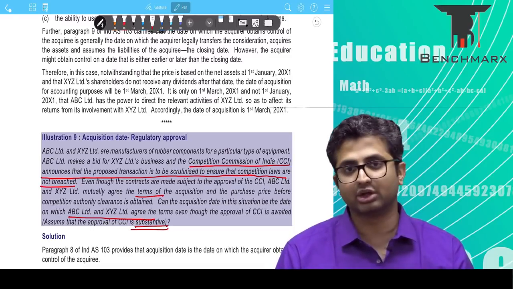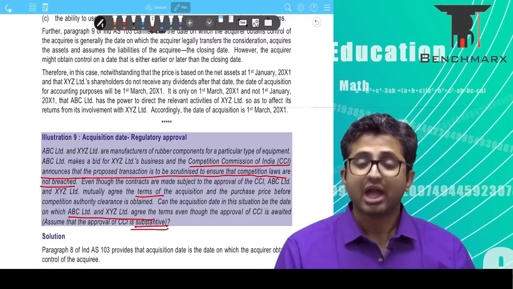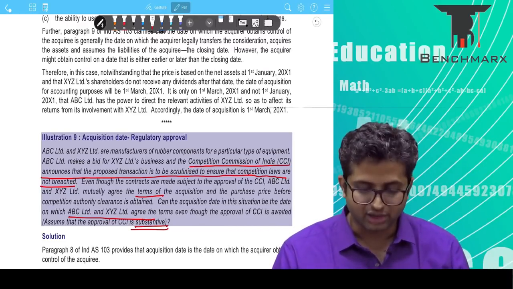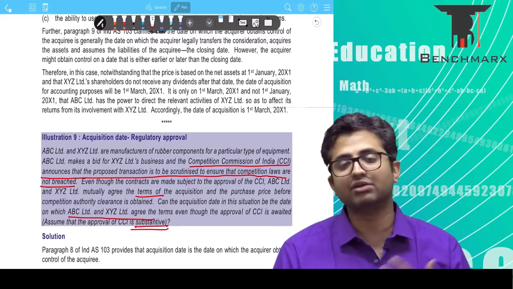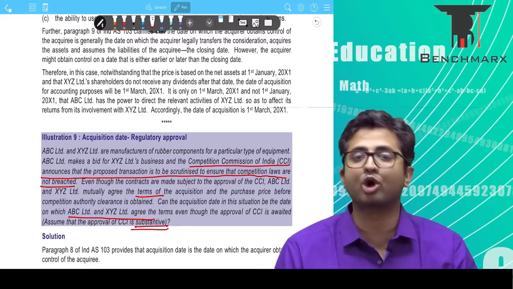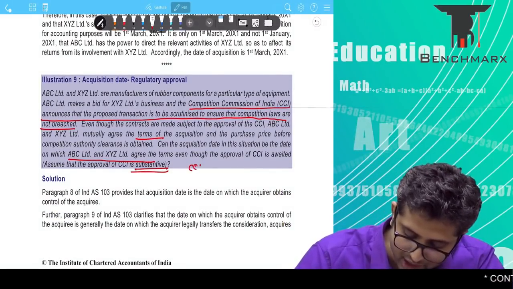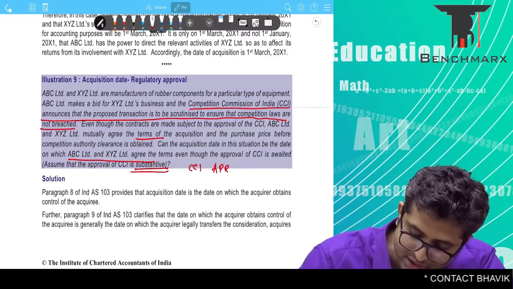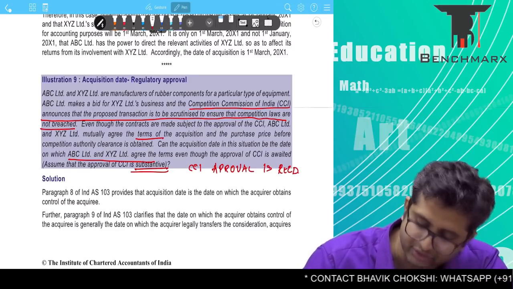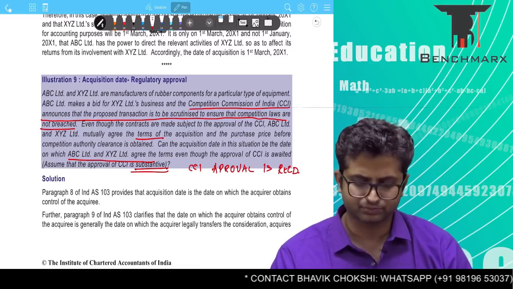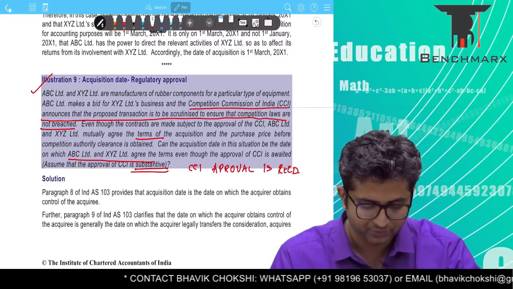However, CCI over here seems to have a substantive right to block your acquisition, in which case the acquirer, that is let us say ABC, does not get power to direct relevant activities of XYZ till the time the Competition Commission has approved. And as a result, the acquisition date is the date when CCI approval is received. When CCI approval is received, that is when you will record the acquisition. Are we clear with this? Okay, so that is taking care of illustration 9.